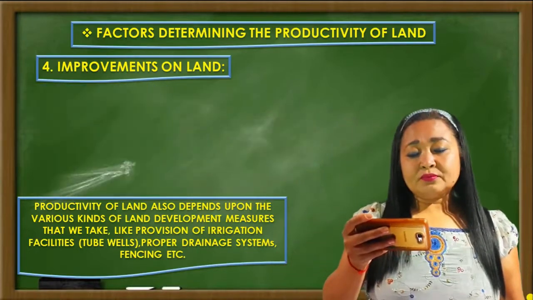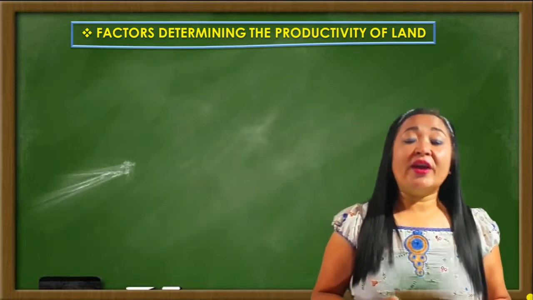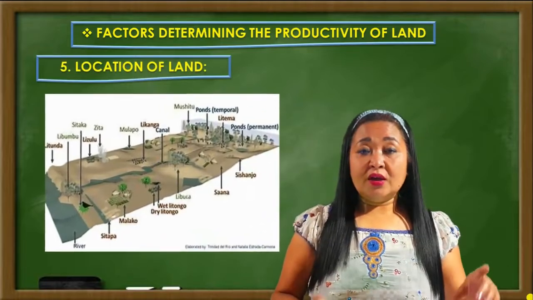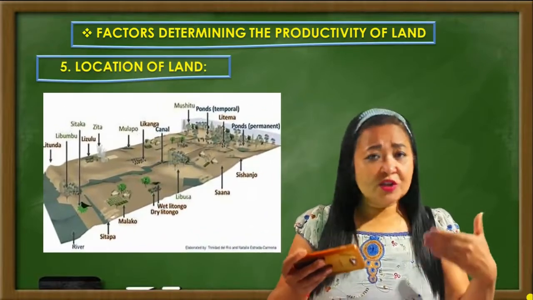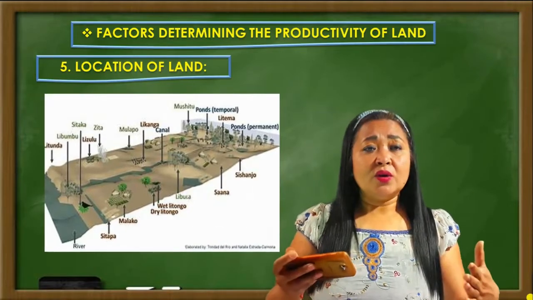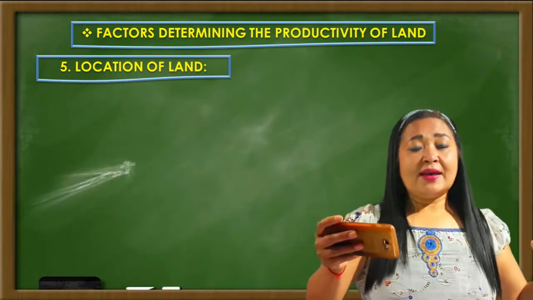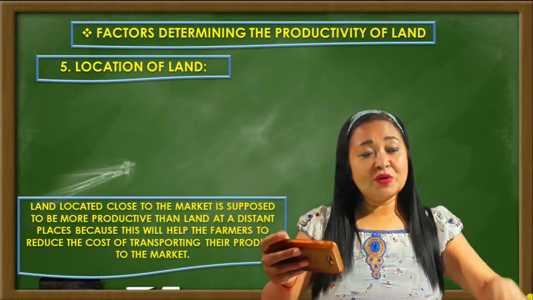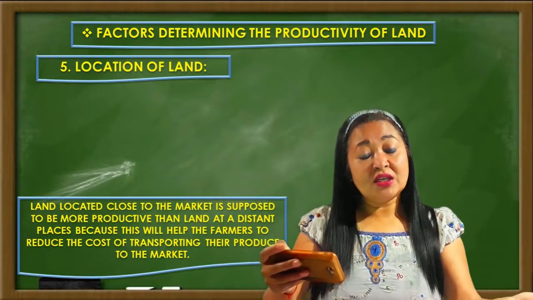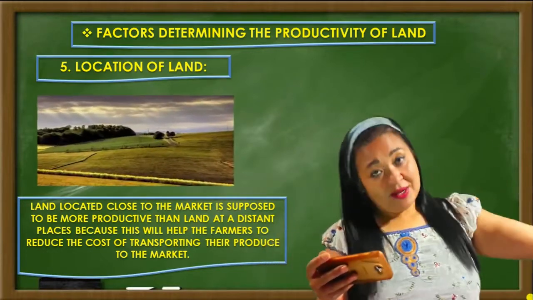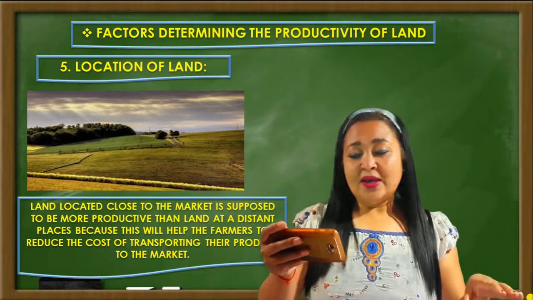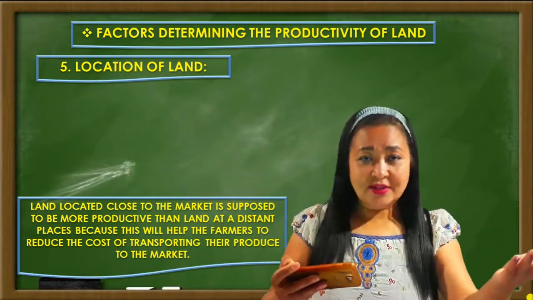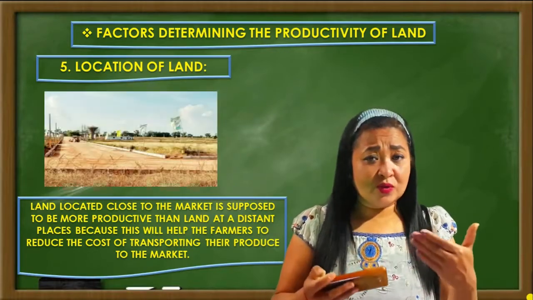Well, the next factor is the location of the land. Yes, the location of the land also, to some extent, is responsible for increasing the productivity of the land. How? Let's take an example. Land which is close to the market is supposed to be more productive than land which is at a distant place. Now, in what way? Suppose the land is close to the market, then in what way will it help increase the productivity?